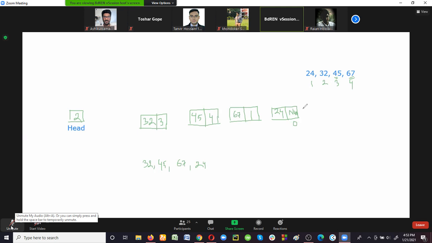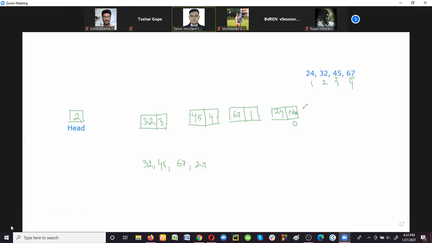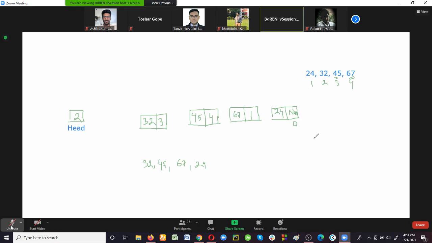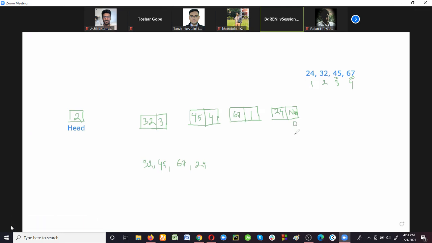Can I write 0, madam? Yes, we can write 0. This 0 will indicate this is the end of this linked list. This 0 will indicate that now all the elements are stored, that means the linked list is now complete.